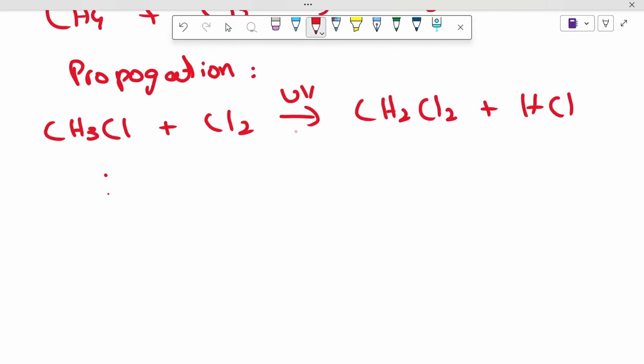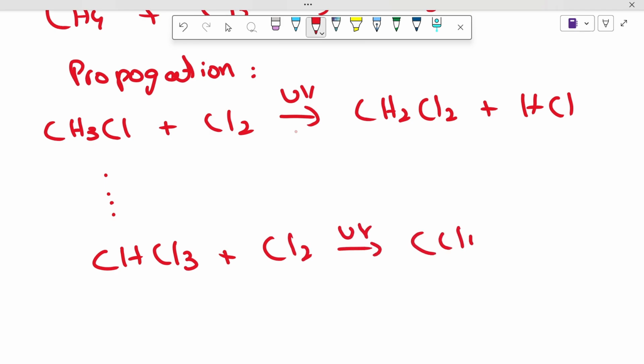Again we follow this dot dot dot, and then in the end what will happen is that you will have CHCl3 plus Cl2, UV light is a must, and CCl4 will form plus HCl. So this CCl4 is actually the endpoint where we're aiming for.